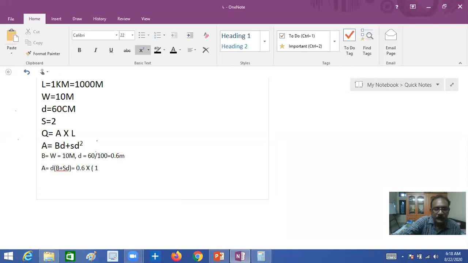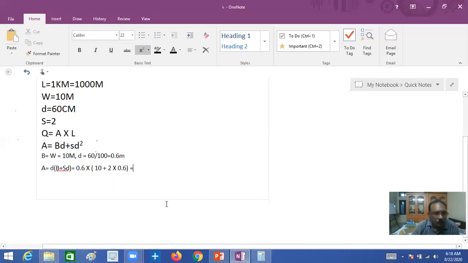So 10 plus S, which is 2, and depth again 0.6. So this is equal to A. You will get A here.